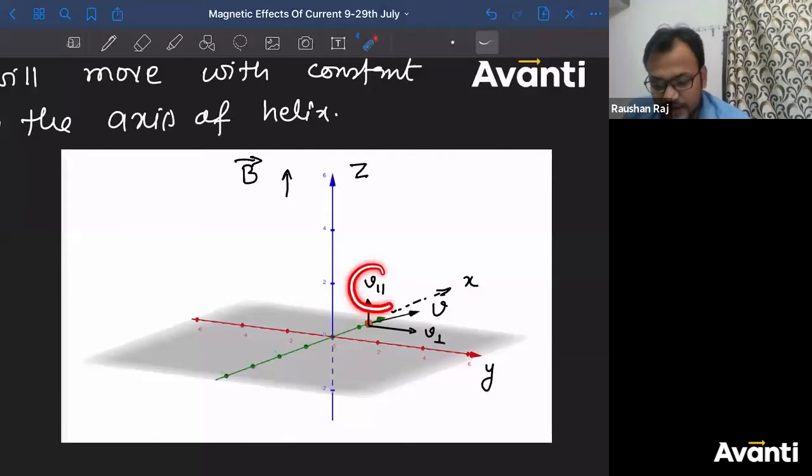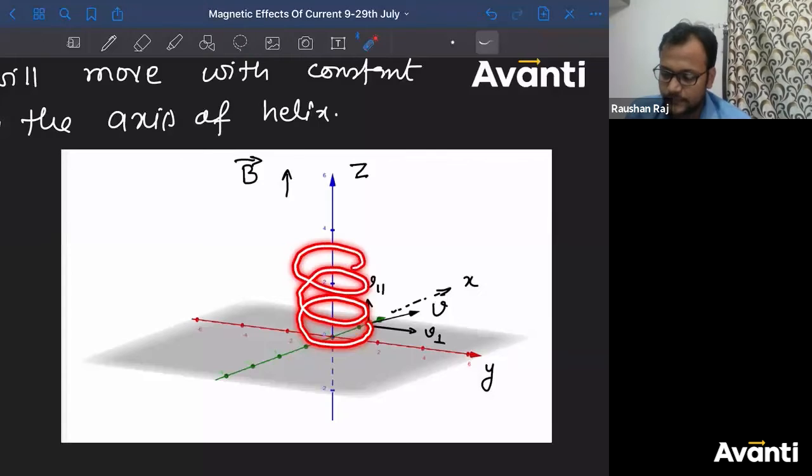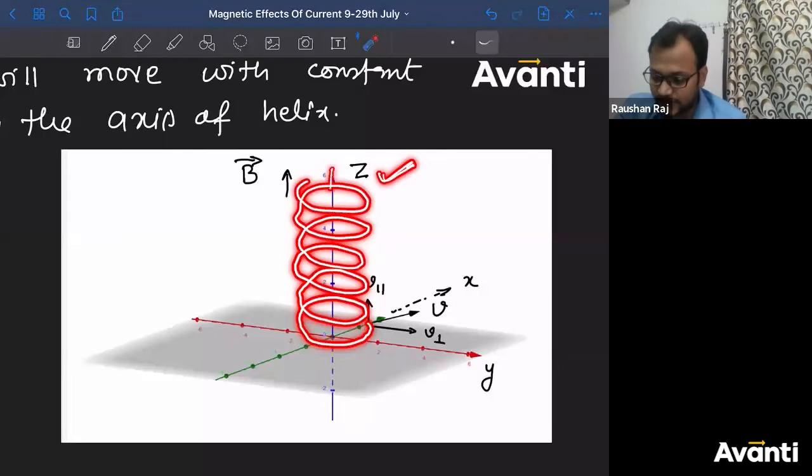Now, because of V perpendicular, it wants to move in this circular motion. But because of this V parallel, what will happen? It will be thoda sa dragged upar, and it will form a helix like this. And it will move in upward direction like this, having this Z axis as the axis of helix.